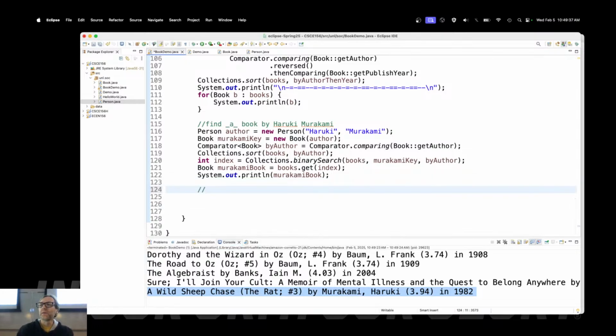I want to expand that out. I don't want to just find a book by Haruki Murakami. I want to find all books by Haruki Murakami. But I want to go even further. I don't want just all books by an author. I want all books organized by author. Right? I want to, if I gave you an author, Murakami, or if I gave you an author, Baum, or Maria Bamford, right? I want all of their books. Right? And I want that to be able to answer that question for any author and for all authors. Right? Have we looked at a data structure that would make this really, really easy?